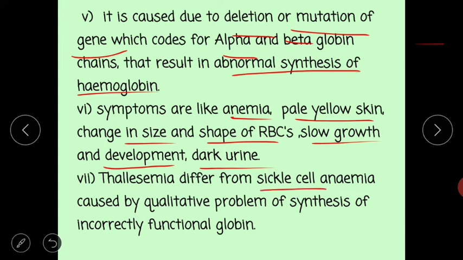Sickle cell anemia is caused by qualitative problems, the synthesis of incorrectly functional globin, whereas thalassemia is caused by quantitative problems of synthesis of functional globin.